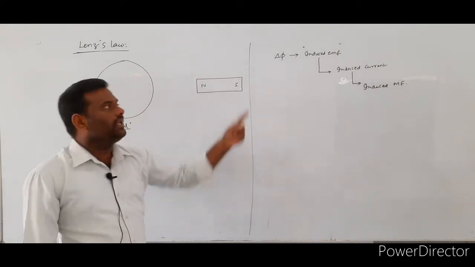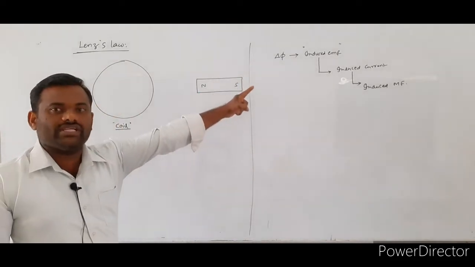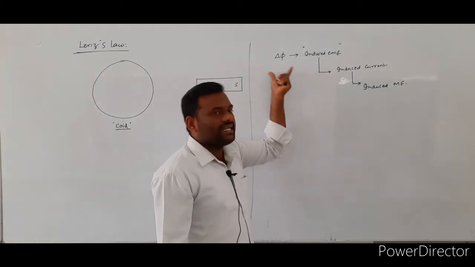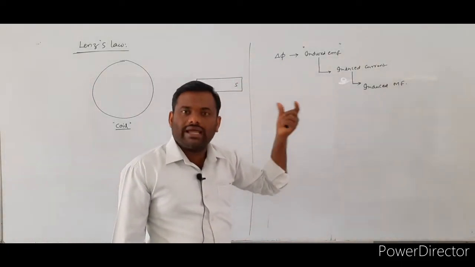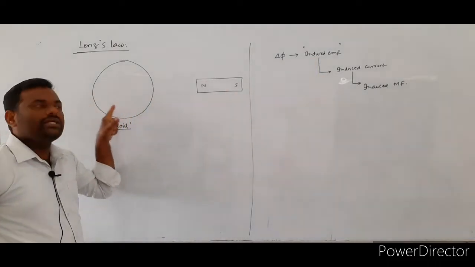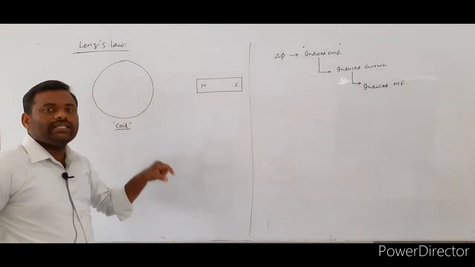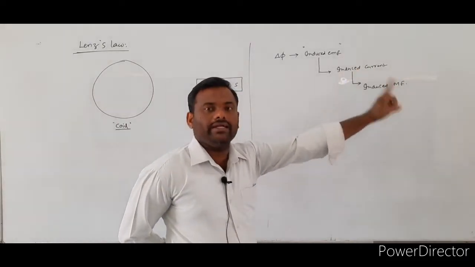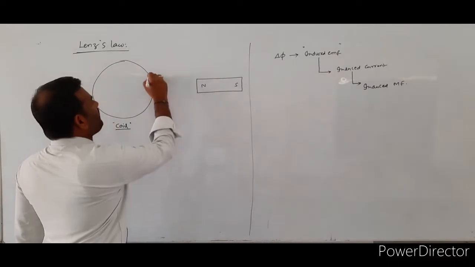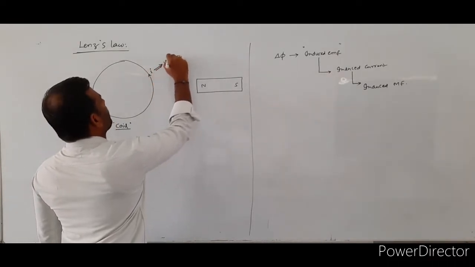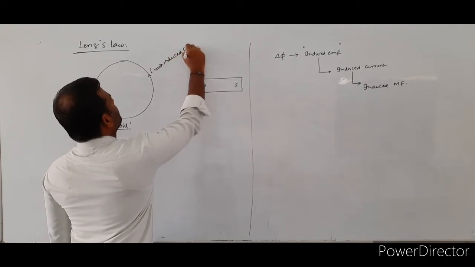A change in magnetic flux will exist. Due to the change in magnetic flux, induced EMF is produced in this coil. As a result, induced current will exist. Suppose in this given coil some current is flowing. The nature of that current is what? Induced current.